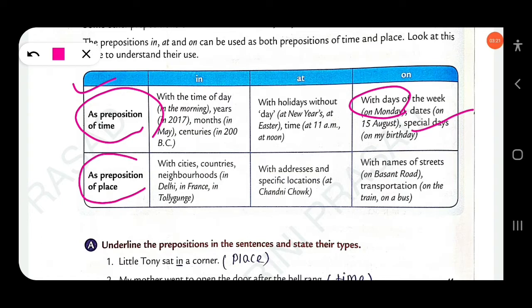Then as a preposition of place, with cities, countries and neighborhoods: before big cities, towns and countries, we use in, like in India, in Delhi, in Mumbai. But for a small village we can use at. We use in before the names of big countries, states and capitals.